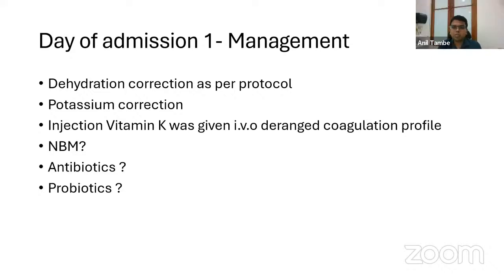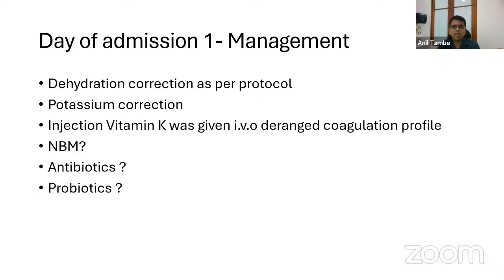I'll take the last point first, which Dr. Aarti mentioned about keeping NBM and the intolerance. What we are actually wanting to look at is whether the diarrhea is secretory or osmotic. That will tell me whether things are wrong at the mucosal level, at the enzyme level, or in the lumen.